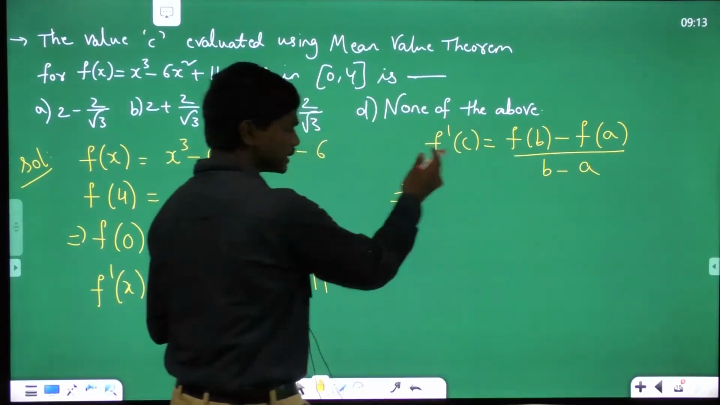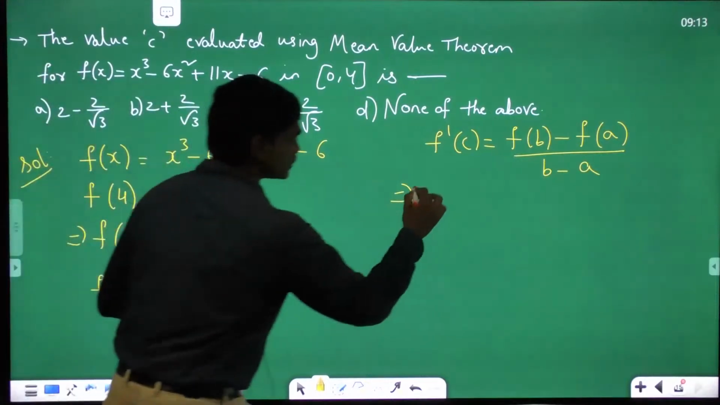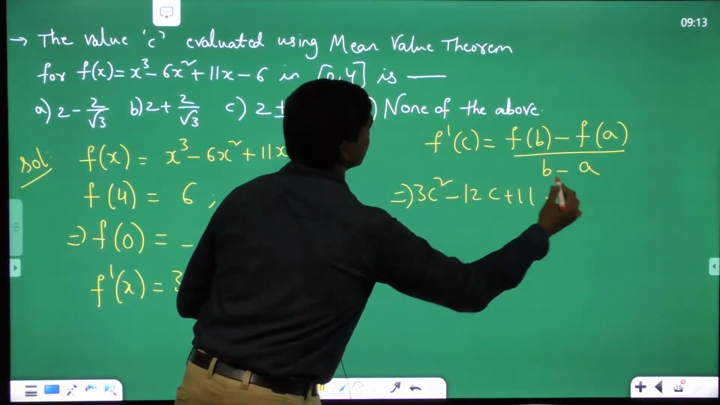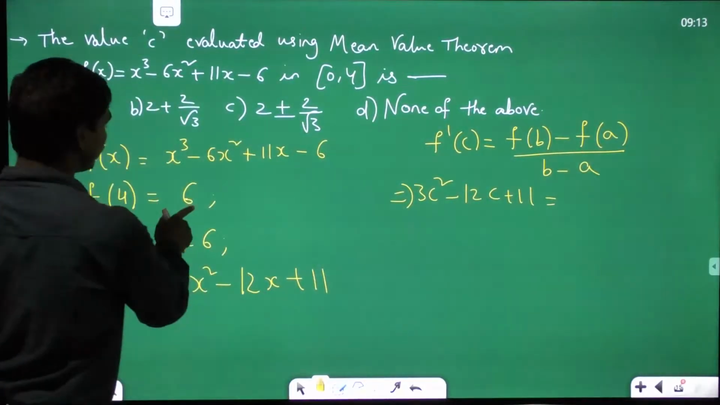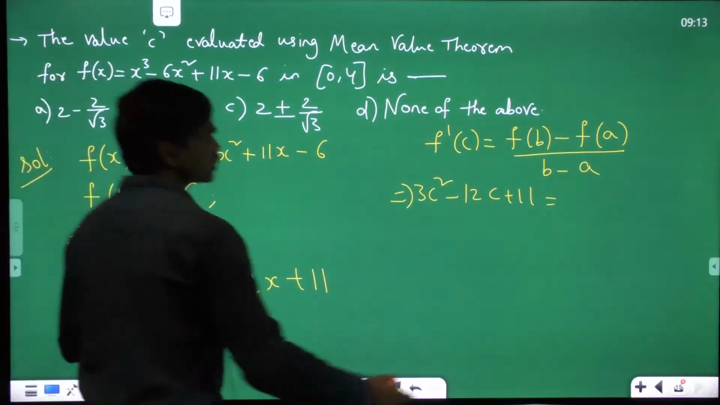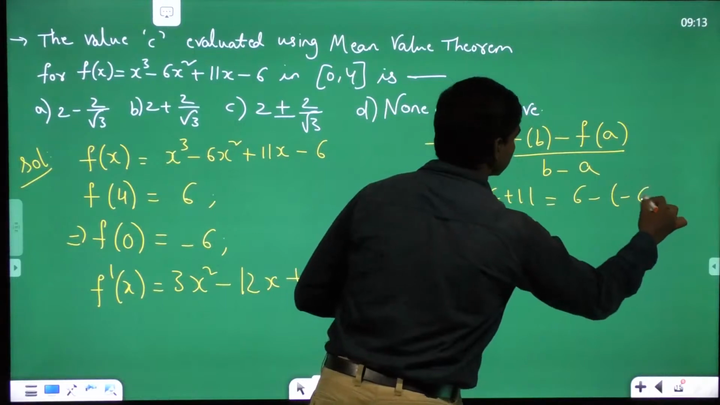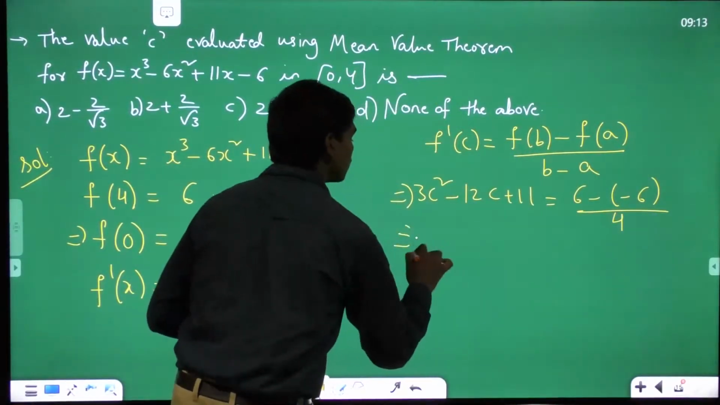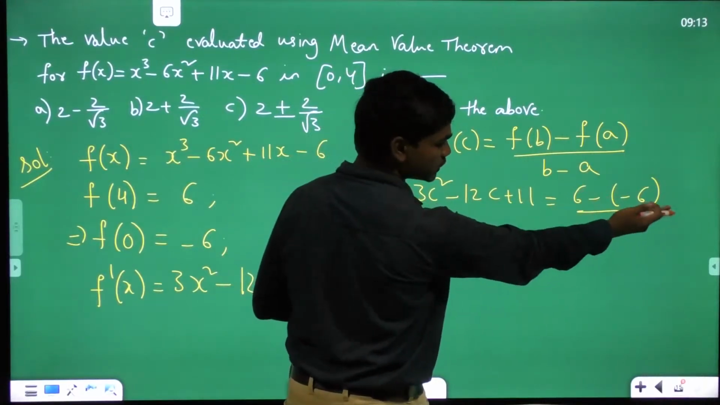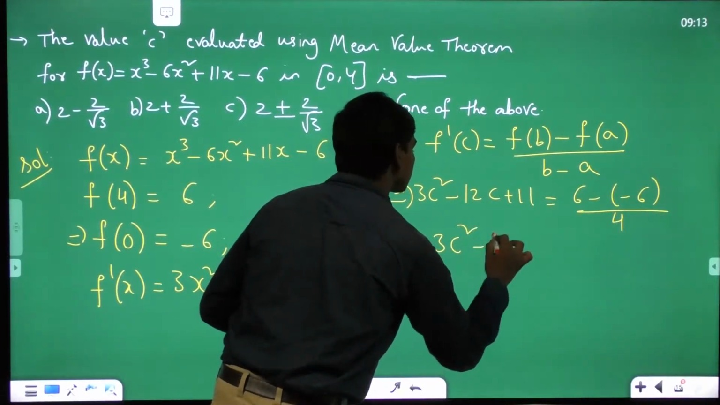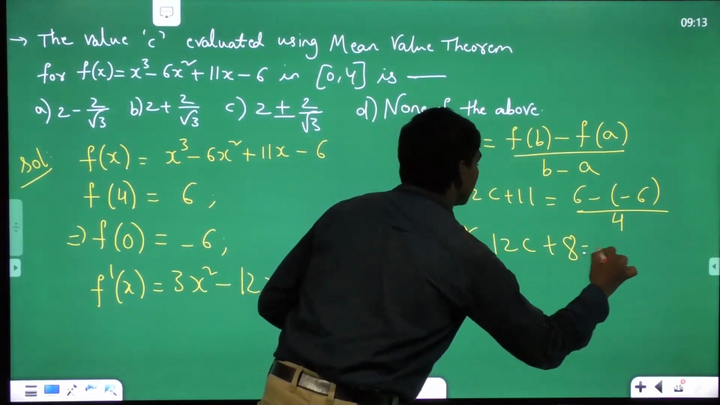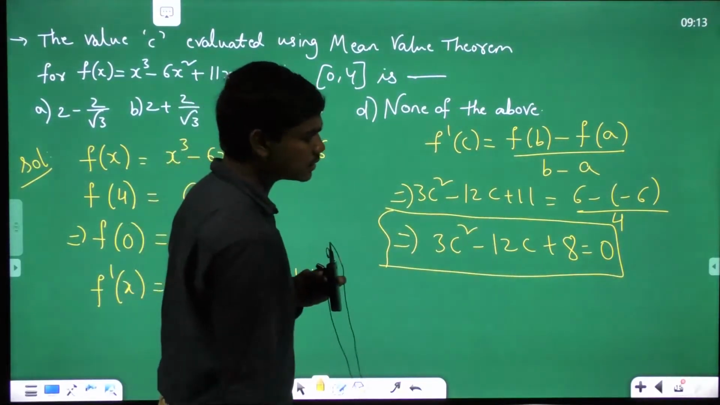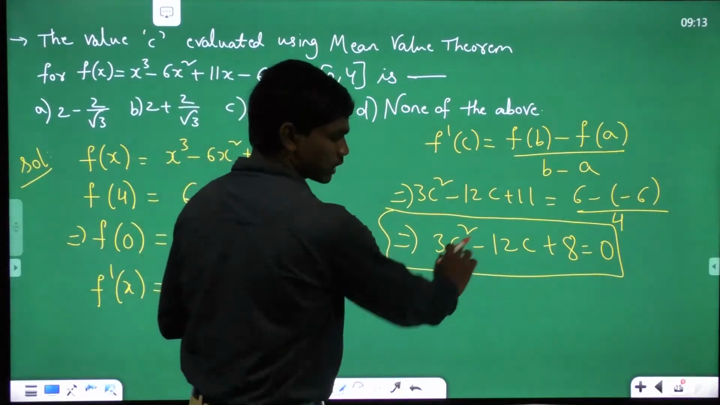So this implies, what is f dash of c here? 3c square minus 12c plus 11 is equal to f of b minus f of a divided by b minus a. f of 4 is 6 and f of 0 is minus 6. So 6 minus of minus 6 divided by b minus a, which is 4 minus 0, which is 4. If you simplify this complete equation, this is 12 by 4, which is 3. So your equation is 3c square minus 12c plus 8 is equal to 0. I hope all of you have achieved till this point. Correct? I hope all of you have got this equation.